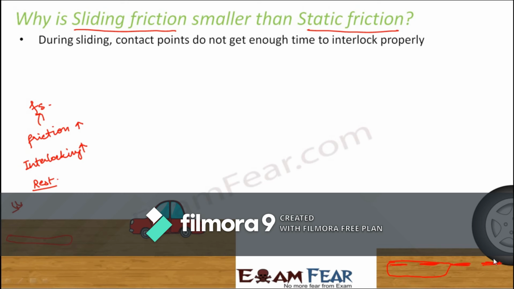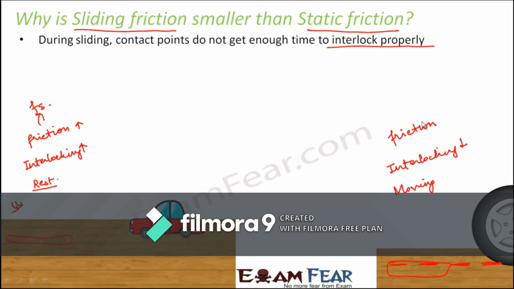During sliding, the contact points do not get enough time to interlock properly. Proper interlocking cannot take place because the car is not spending a lot of time at a particular position. It is changing its position because it is moving. So when it is sliding, the extent of interlocking is less, and not proper interlocking is able to take place. Therefore, less interlocking would mean less friction.